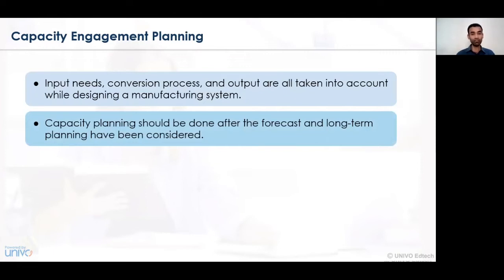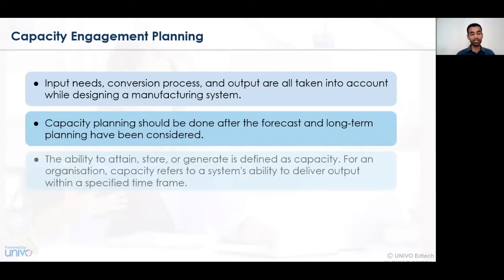So, based on the availability of labor, the availability of people in the organization, and their various skill sets, knowledge and abilities, capacity engagement planning needs to be undertaken. Hence, it is very important to have effective capacity engagement planning in existence. The ability to attain, store, or generate is defined as a certain amount of capacity.